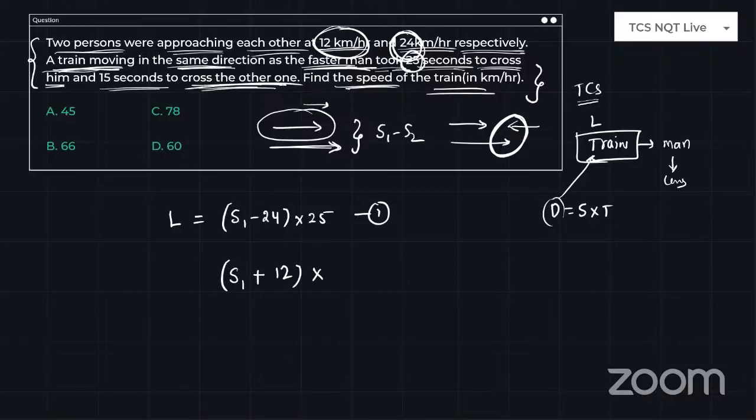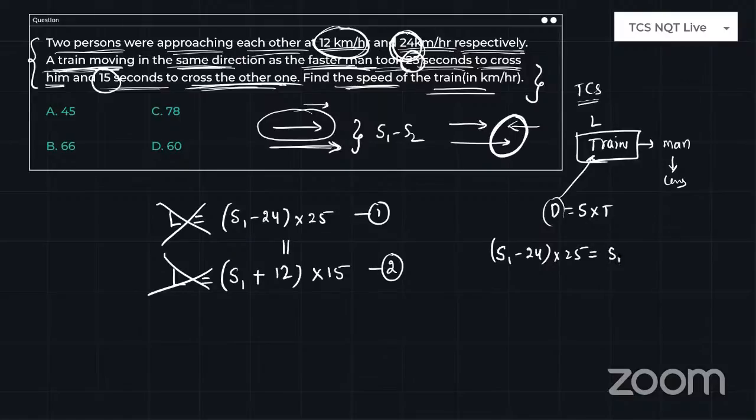And what is the time taken? 15 seconds. So into 15, which again gives you the distance, which is equal to the length of the train. Why? Because the second person is also a man who doesn't have any length. So distance equals length of the train. From equations 1 and 2, if the lengths are equal, we can directly equate these two expressions. So (S1 minus 24) into 25 is equal to (S1 plus 12) into 15.